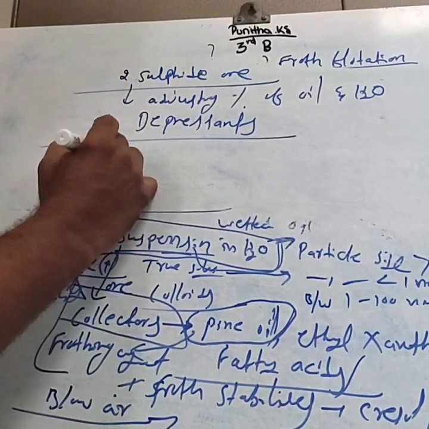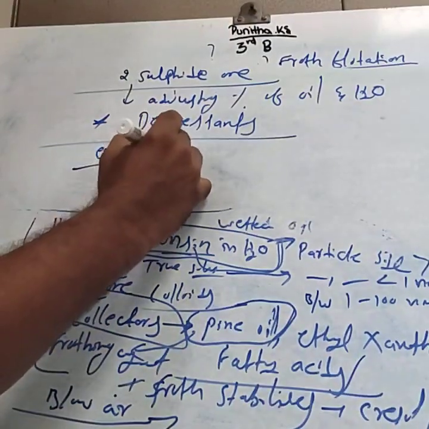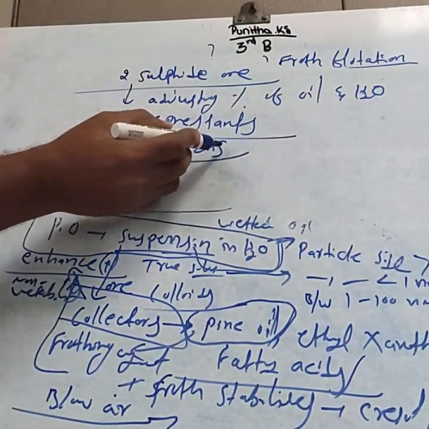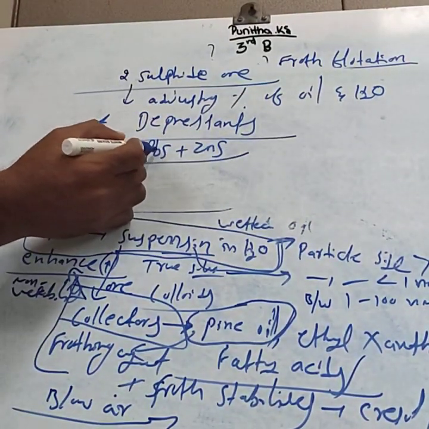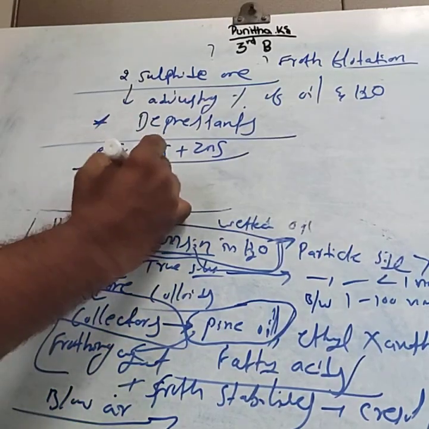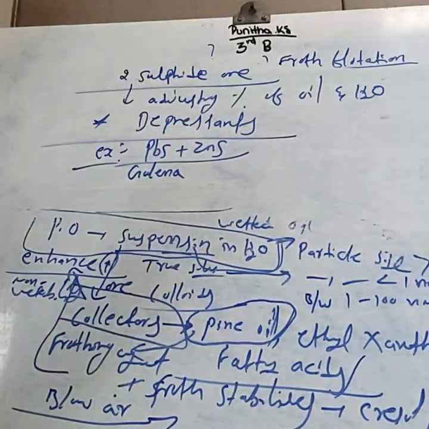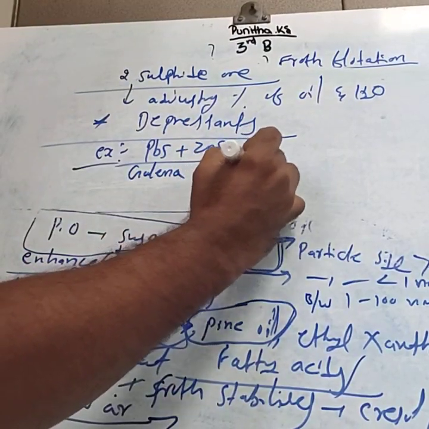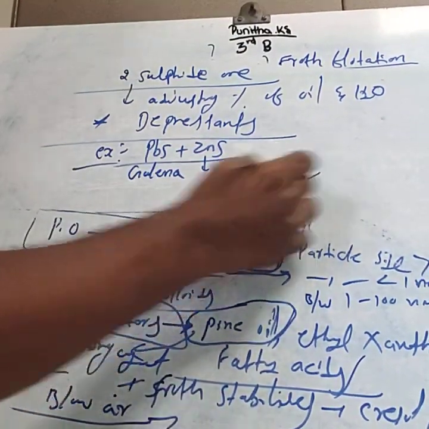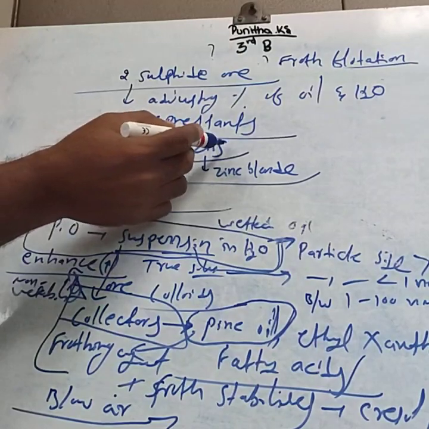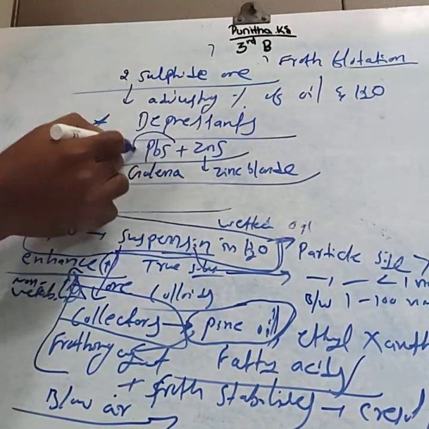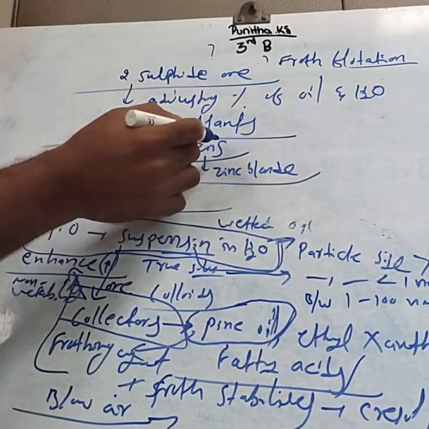For example, PbS and ZnS are two sulfide ores. Lead sulfide, PbS, is called galena. ZnS is called zinc blende. You have to separate PbS from ZnS.